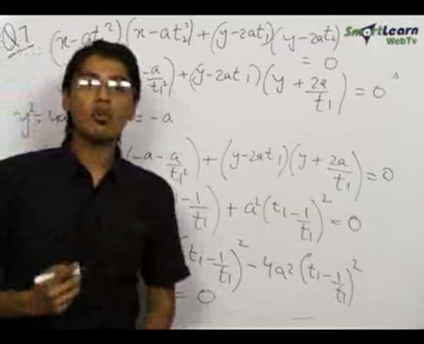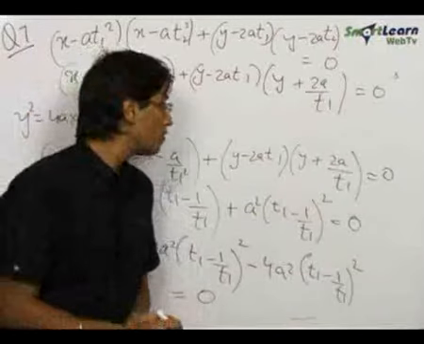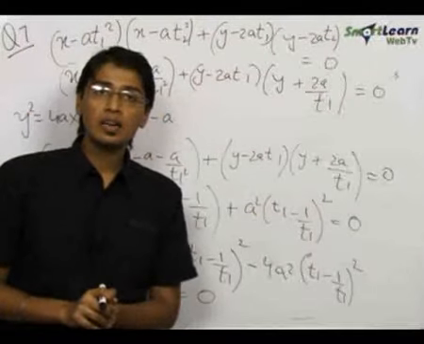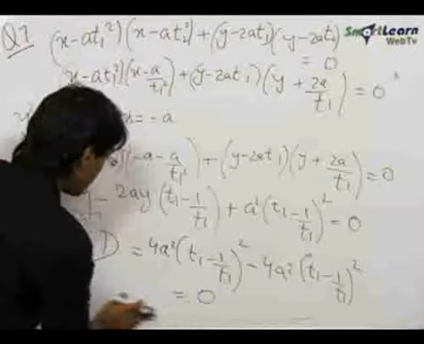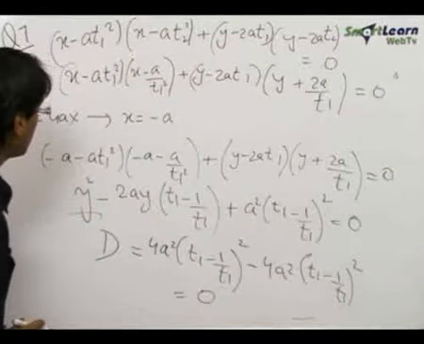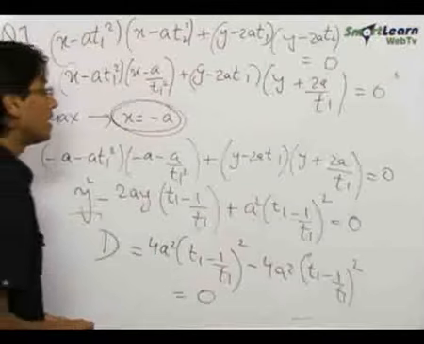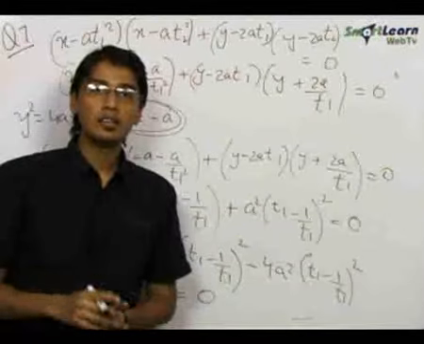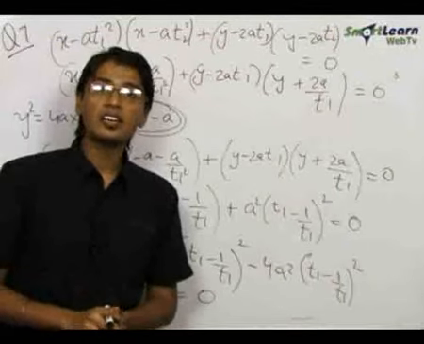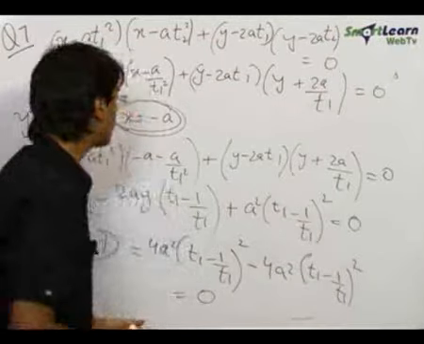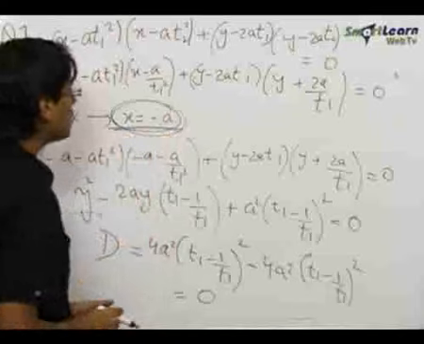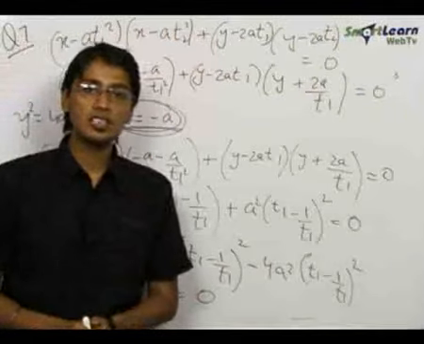Since the discriminant of this quadratic is equal to 0, we can see that this quadratic equation is having equal roots, and hence the directrix x equals minus a is cutting the circle at only one point, which is, the directrix is touching the circle. Hence we have proved that the circle on any focal chord as the diameter touches the directrix.